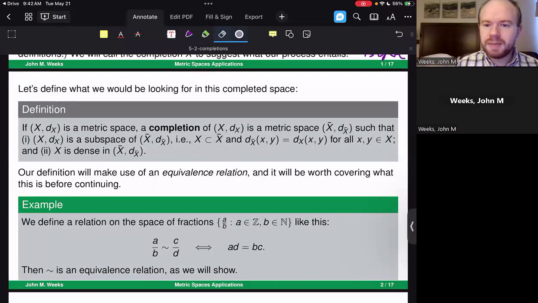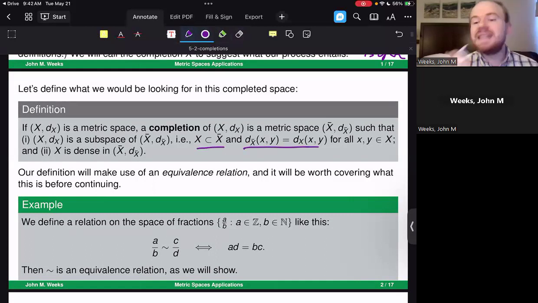We're going to ask for a completion of a metric space such that, one, you have something that is a subspace of X bar. So that is, for example, that X is inside as a subset, and the distances are indeed the same between any two points inside of our original set here. Here I should be saying that this set X is what we have right there. So the distance with respect to X bar is going to be the same as the distance for X. So for example, when I complete a space, two points don't suddenly become closer together or farther apart. And two, we're going to ask that X be dense inside of X bar.